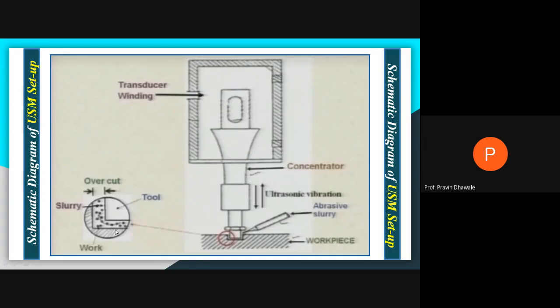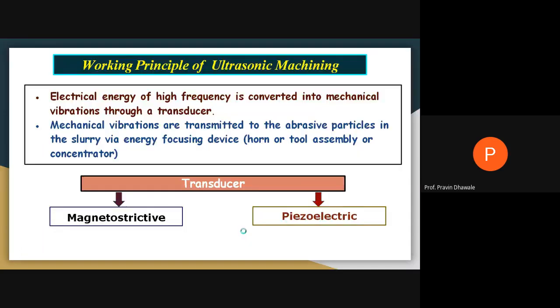So the form shape tool: whichever shape you want to produce on a workpiece, the same replica of that shape will be produced by the tool. So a form shape tool is used in the case of ultrasonic machining.